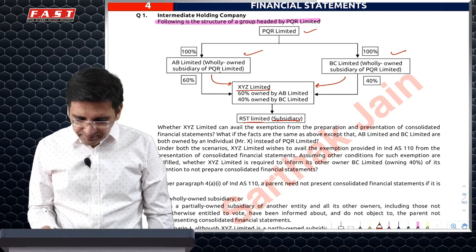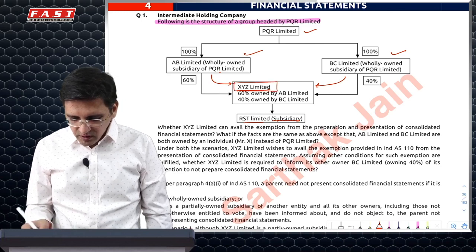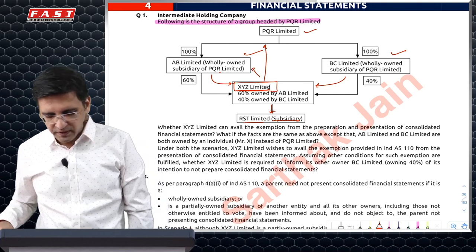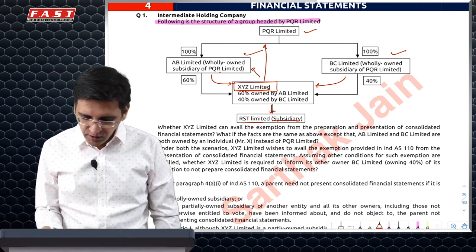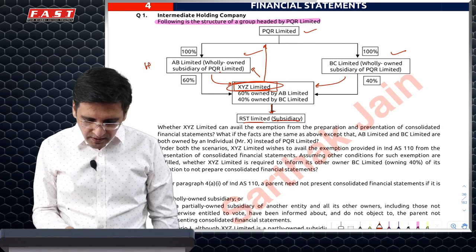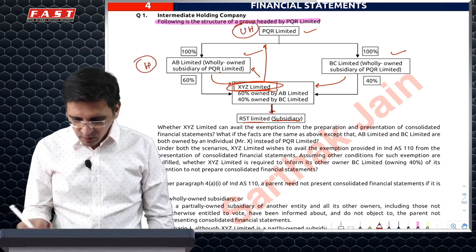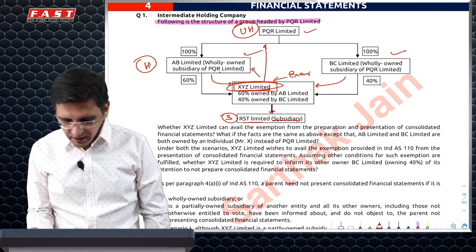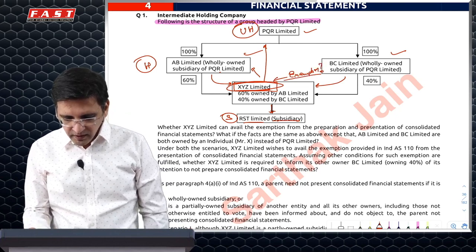Question says this is an intermediate holding company, because it has a subsidiary and it also has a parent, in fact one parent and one ultimate holding company. So for XYZ, the question is there, this is holding and this is ultimate holding and this is its subsidiary. It's asking whether it has an exemption to prepare consolidated financial statements.